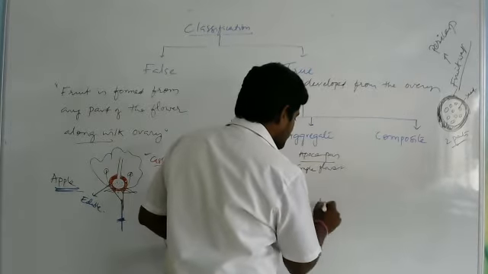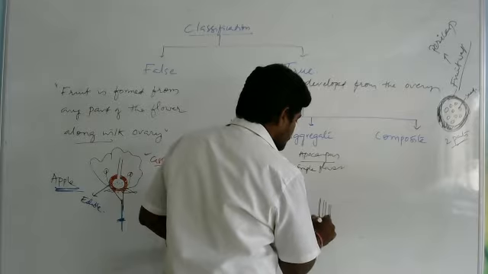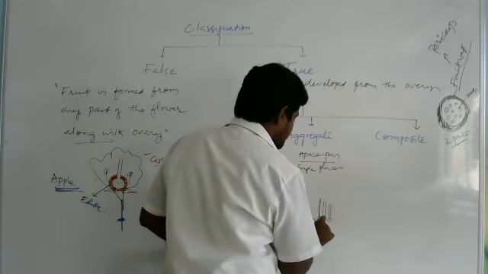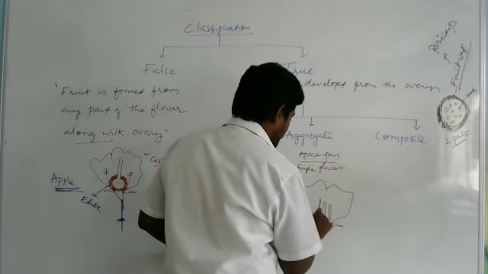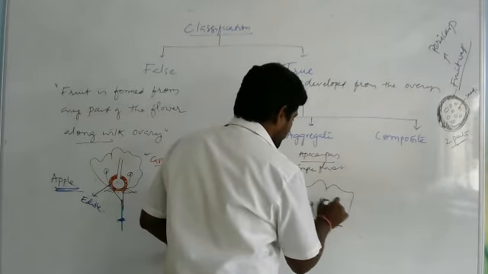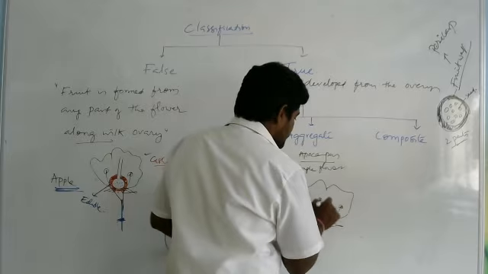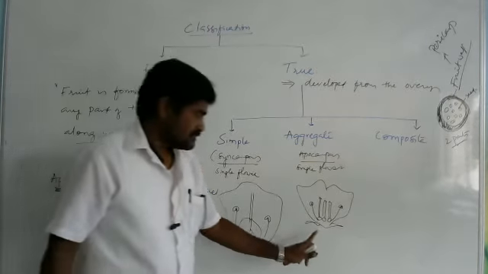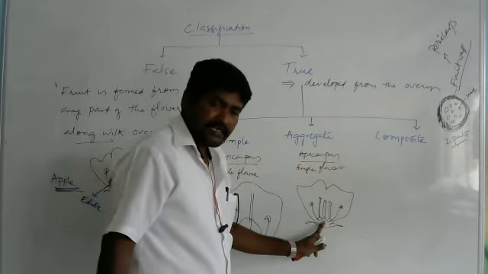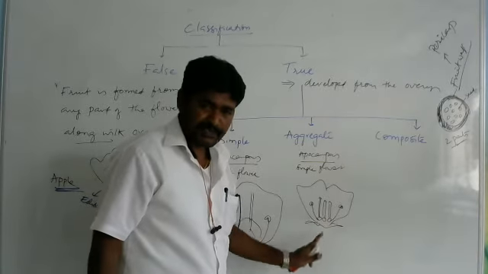Now you see aggregate. So here they are like this. Here the carpels are free without fusion. So such type of gynoecium is called as apocarpus gynoecium.